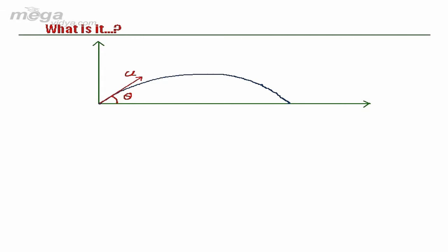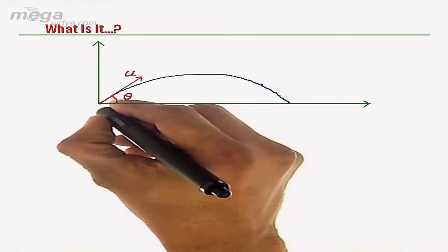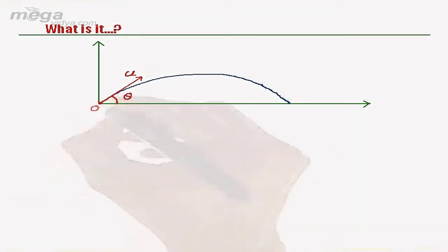To study what happens here with time, we are taking an xy coordinate system like a reference frame such that x is along horizontal and y is along vertical. Here we have chosen this point to be origin. Here we have taken it to be the point of projection just for our convenience.